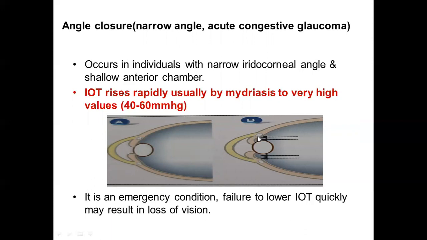Had the angle been wide enough, such a mydriasis would not cause this block, because there will be adequate space even after the iris bulges forwards. You will still have adequate space for the aqueous humor to drain. But here, because of the bulging forward, the narrow iridocorneal angle again obliterates, and thus the outflow is blocked. This is what is happening in the case of angle closure glaucoma.